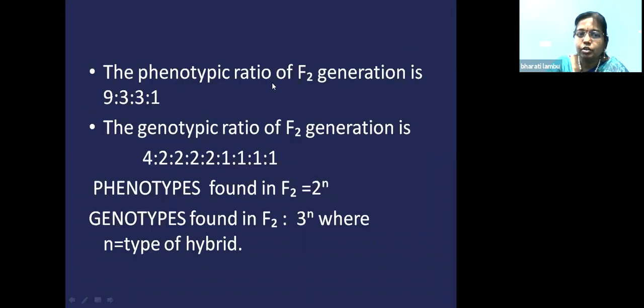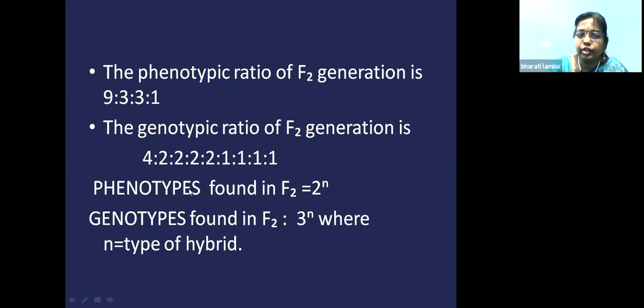So the phenotypic ratio which we obtained in the F2 generation is 9:3:3:1. And the genotypic ratio is 4:2:2:2:2:1:1:1:1. While remembering, you can see that only one 4 is there, four 2s are there, and four 1s are there. If you add this, you will find 16 zygotes. So in this also it is 16 zygotes.